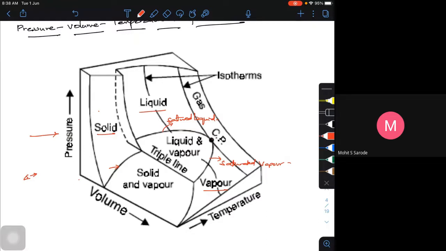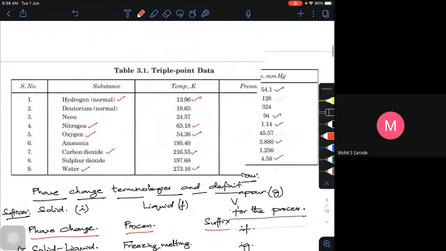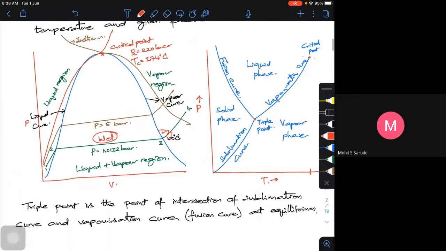One more thing is, if the observer is from this side, if the observer is here, I could see the pressure and the temperature here. So if you go back, look at these two diagrams I am trying to superimpose. Look at this. Pressure, volume, I'm looking from the left side.